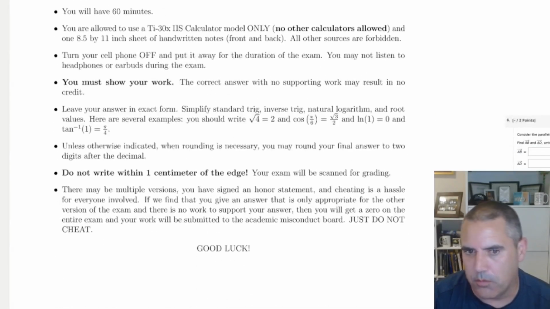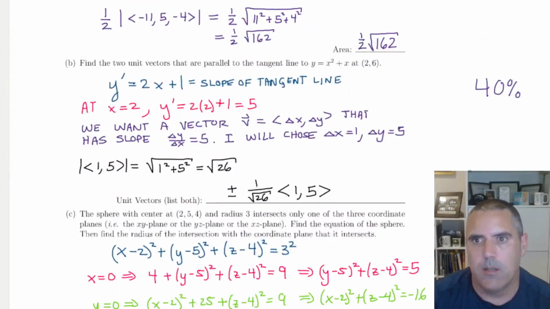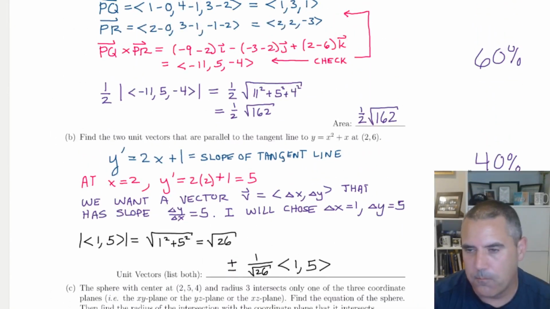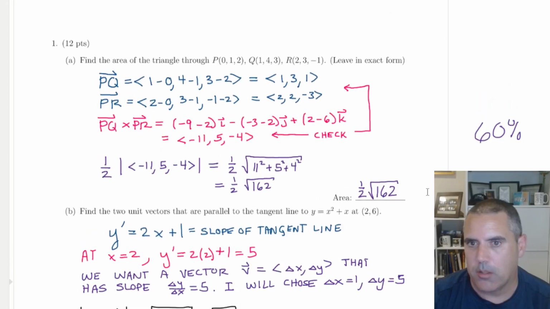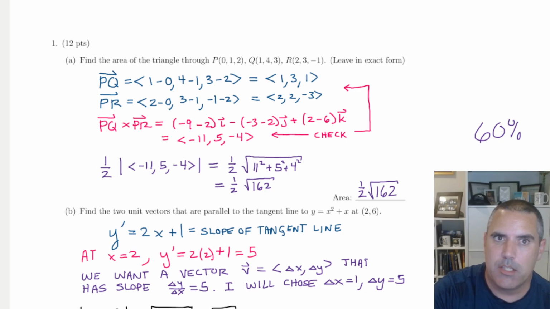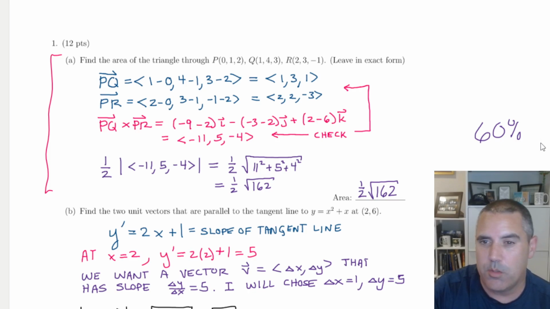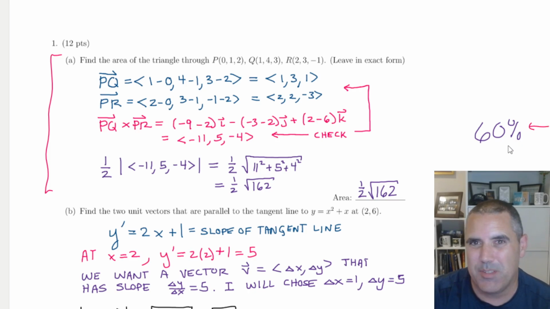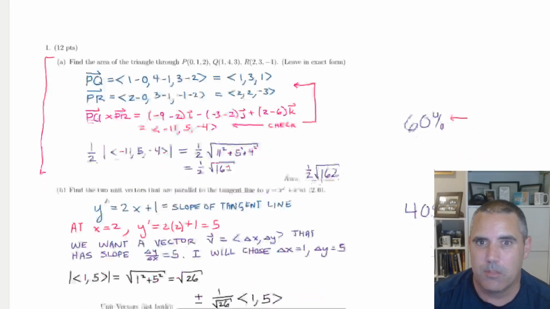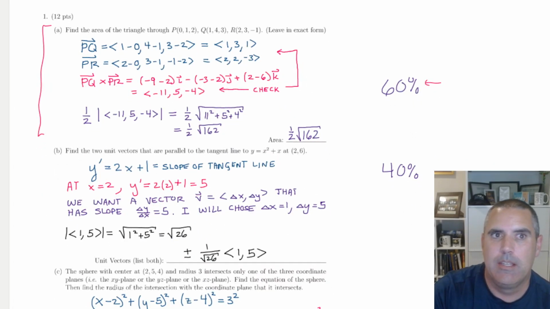Okay, now let's do a brief look through the exam. Here is what I saw, just part by part. I go through in a lot of detail in my other page-by-page video, so I'm not going to do that here. But the first question went pretty well. I was surprised this was 60%. I thought 90% of the class would get it right. And the reason I thought that is because it was on my test prep.